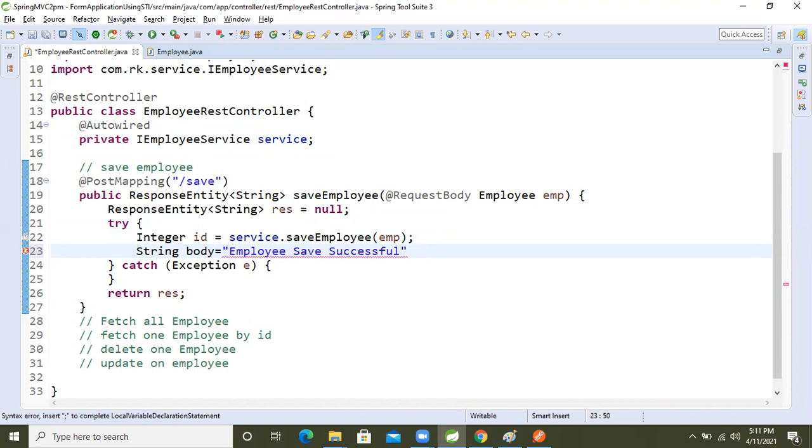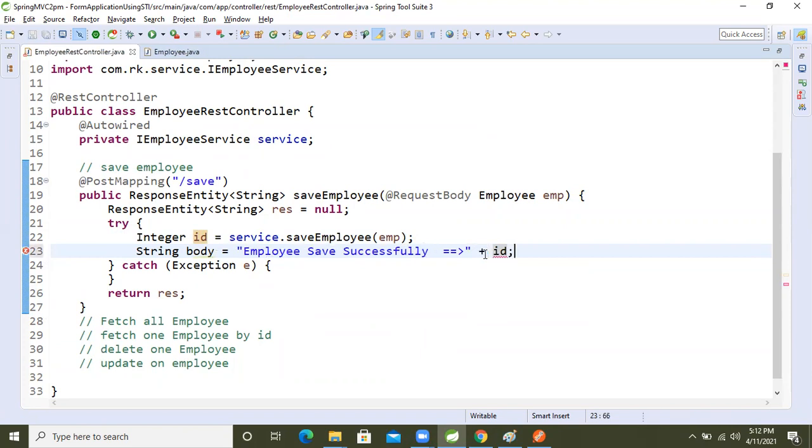What is the spelling? Okay, leave it here, don't worry about that spelling. Now plus the ID. This ID will become a string.